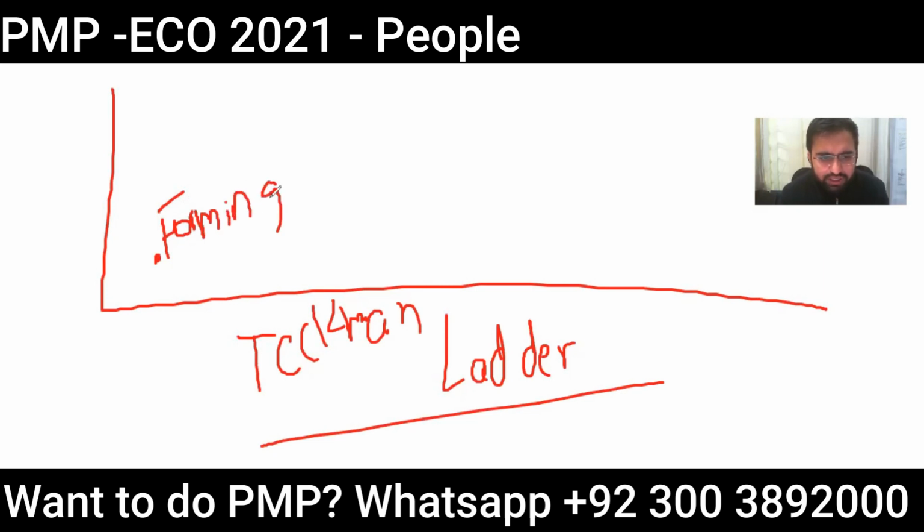Now, what is a team? A mix of people. If it is an agile environment, agile recommends that you have cross-functional people, people who are generalized specialists. What do I mean by generalized specialist? We don't need subject matter experts in our team, people who can do only one task. We need generalized people who can do multiple tasks at the same time. So when the people come, the first thing is always a forming stage.